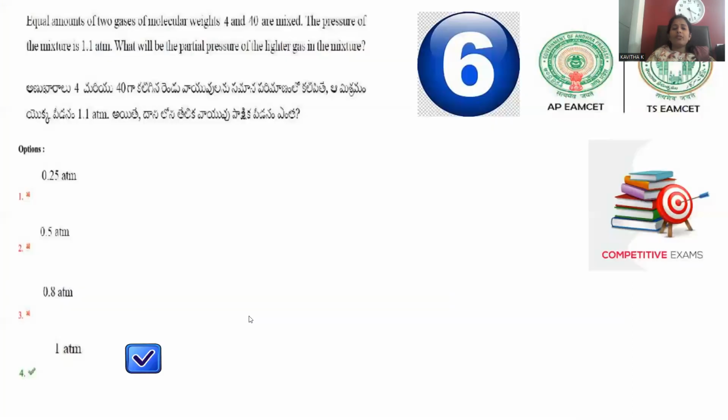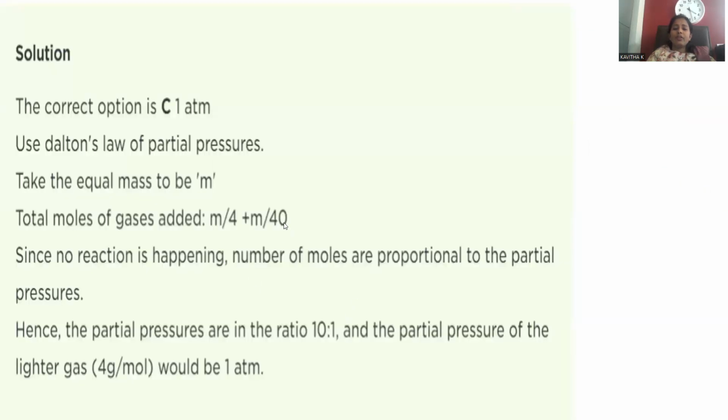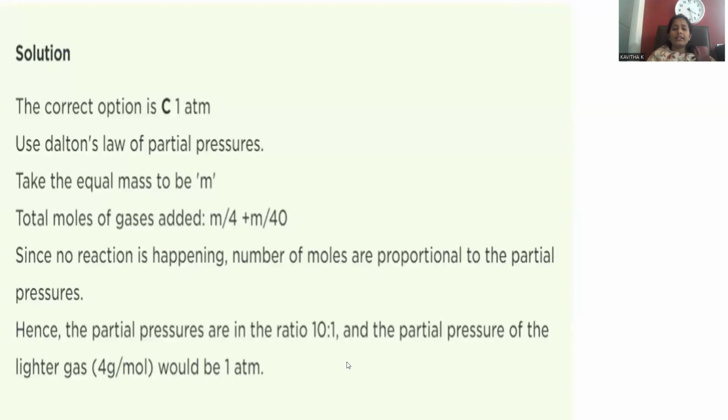So here M by 4 is for gas number 1, and M by 40 is for gas number 2. The partial pressure of which gas? What will be the partial pressure of the lighter gas? So the lightweight gas partial pressure is to be identified. Always the gas amount will be measured in its pressure only.